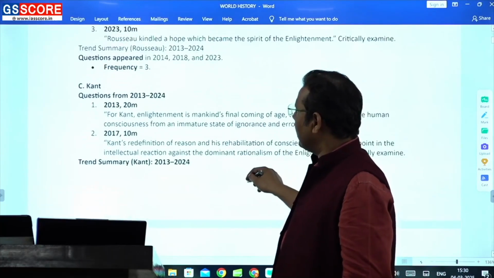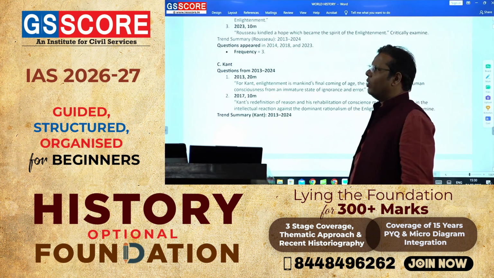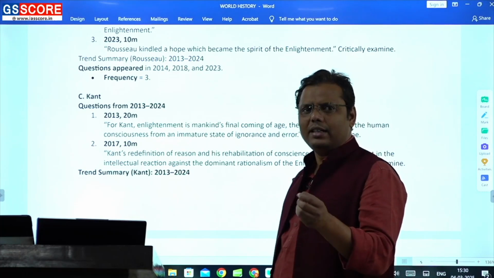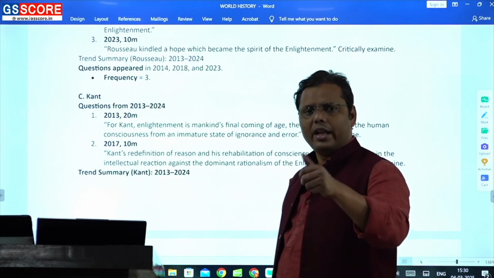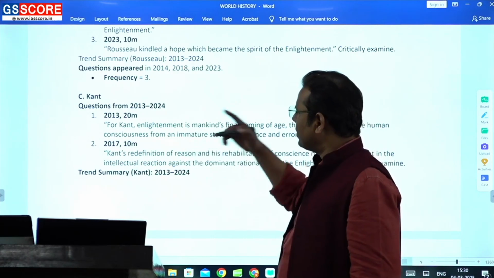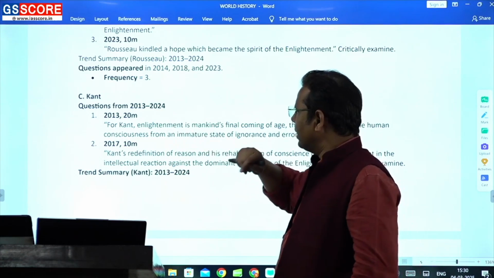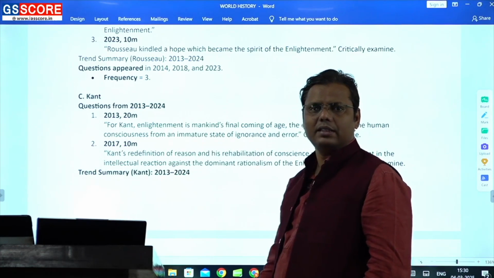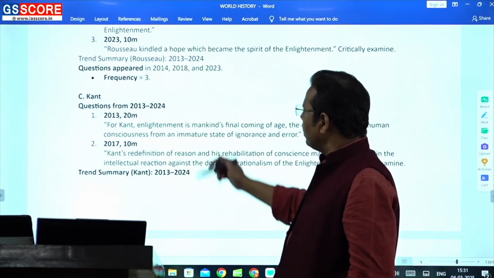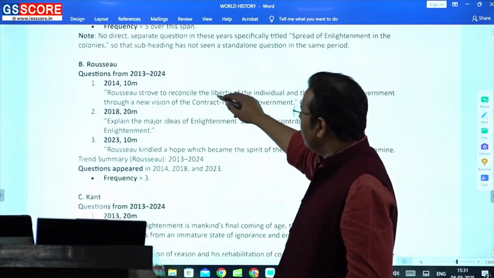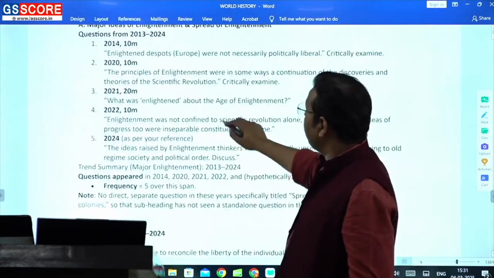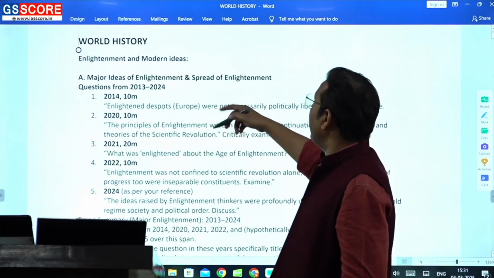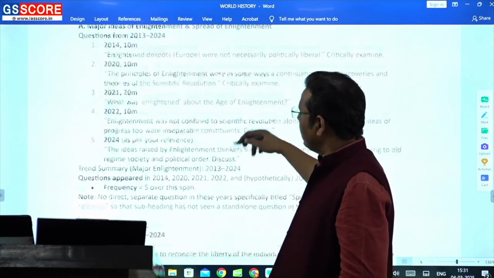On the other hand, if you see Kant, I cannot say that he has become irrelevant, but in the current scenario Kant does not remain as important as he used to be earlier, and that is how the number of questions is also getting lesser. In 2013 they asked one question, in 2017 they asked one question, and in the last 7 years they haven't asked a single question on Immanuel Kant. So I can say that this topic, the major ideas of enlightenment and the spread of enlightenment, has become more important than the philosophers.